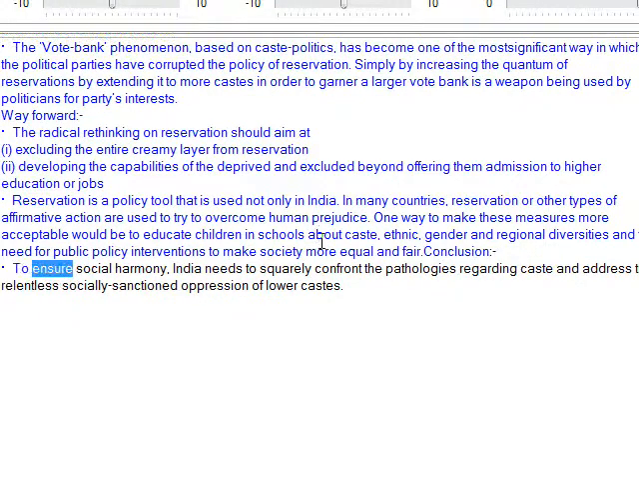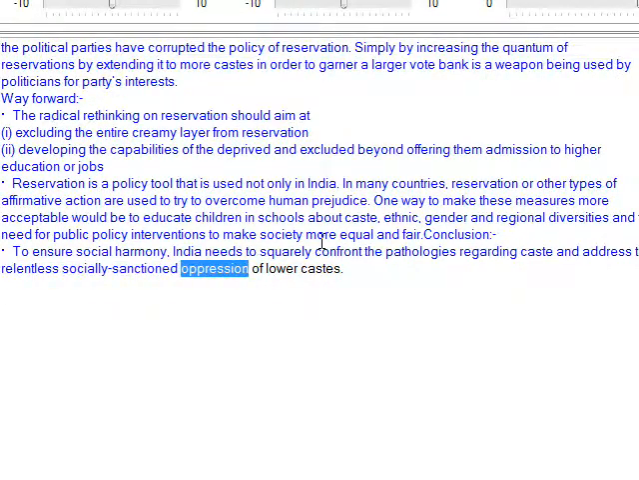Conclusion. To ensure social harmony, India needs to squarely confront the pathologies regarding caste and address the relentless, socially sanctioned oppression of lower castes.